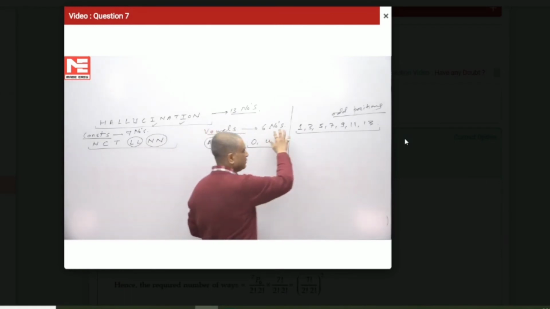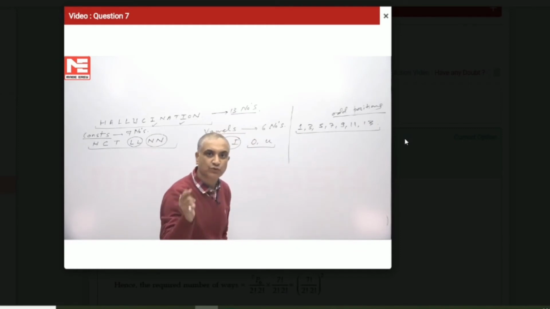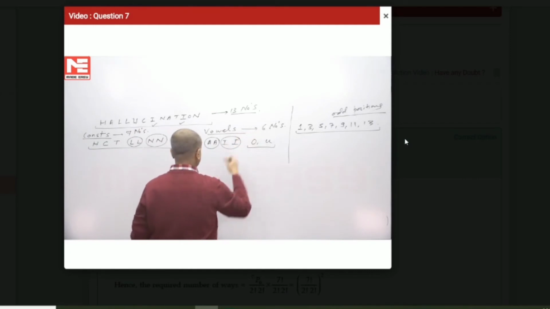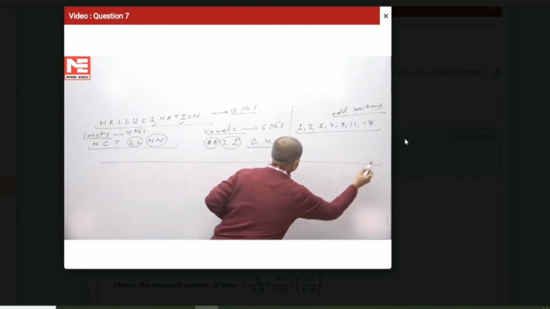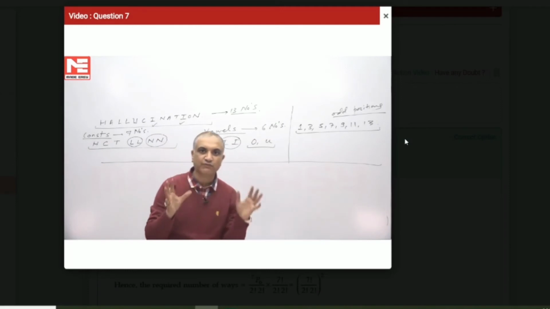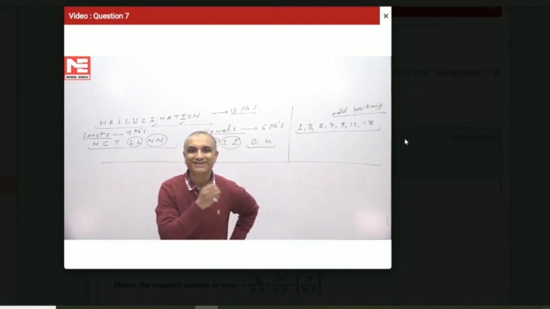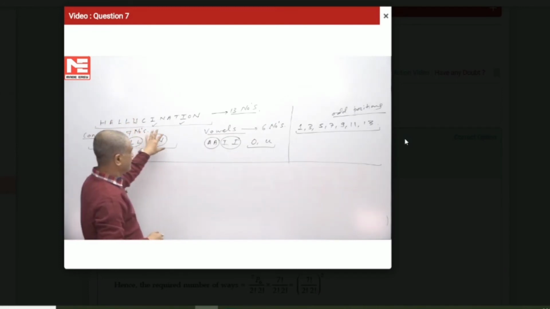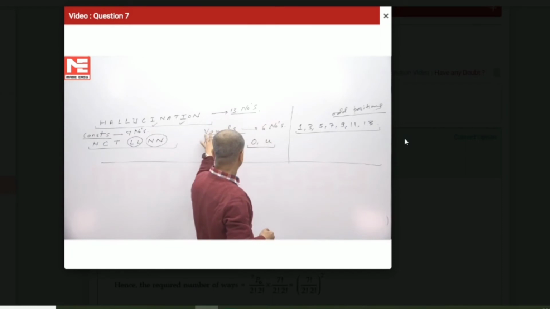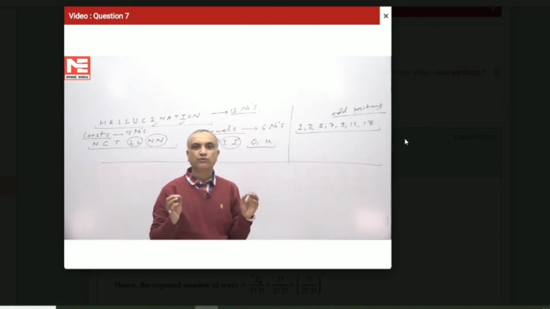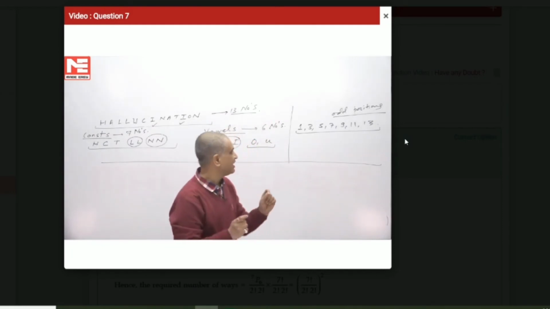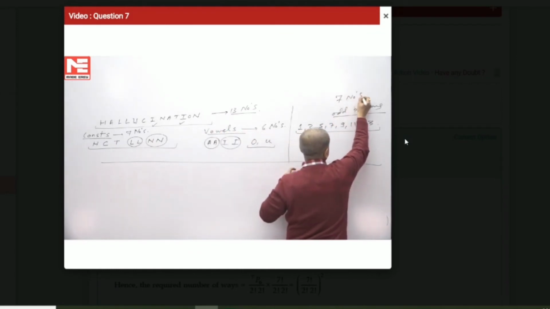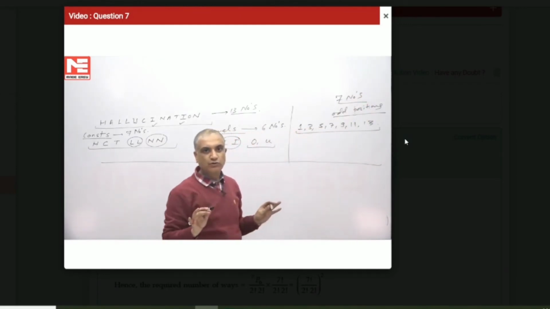So we have 7 odd positions, and vowels have to occupy these 7 odd positions. How many vowels are there? There are 6 vowels. Now here comes the problem. I've already explained the nitty-gritty involved. Hallucination is a 13 letter word, out of which consonants are 7 in number, H, C, T, double L, double N, vowels are 6 in number, double A, double I, O and U, and vowels have to occupy odd positions. Odd positions are 7 in number, I've already counted them.